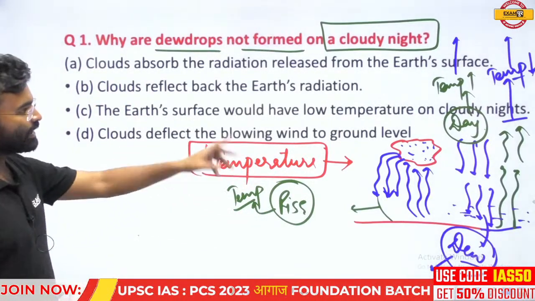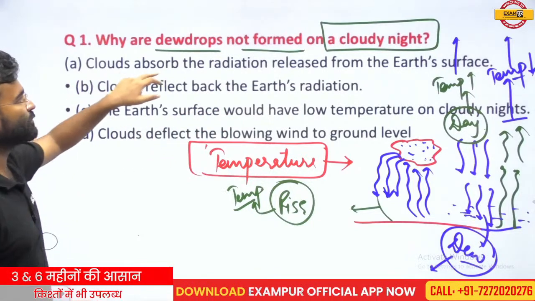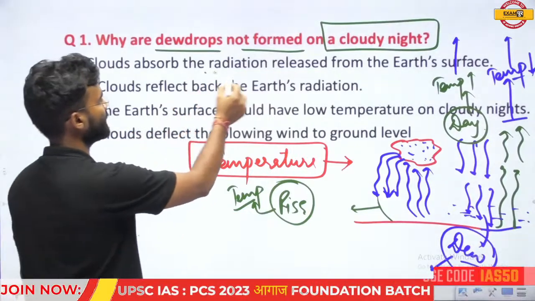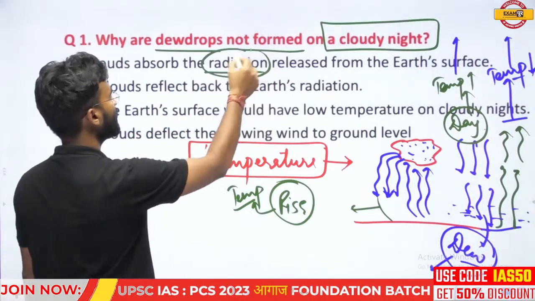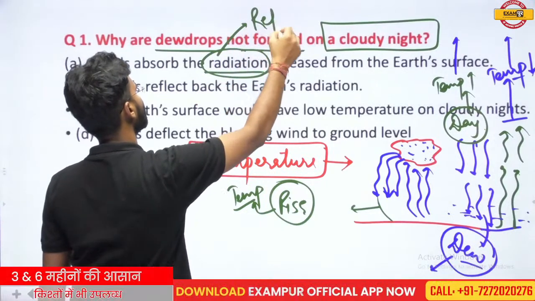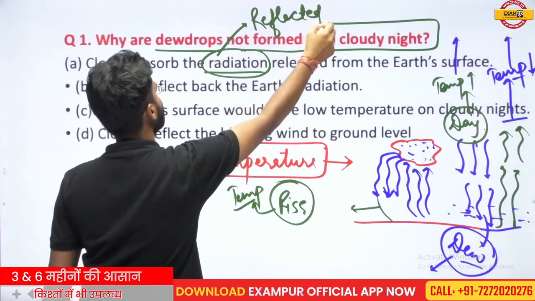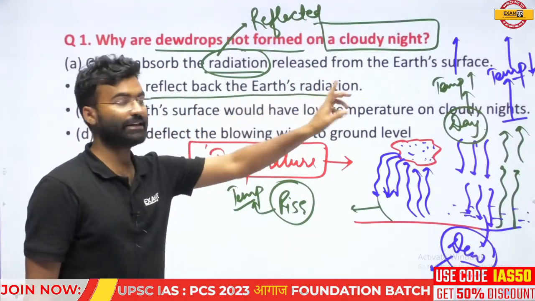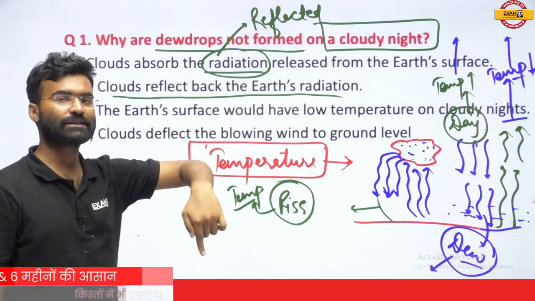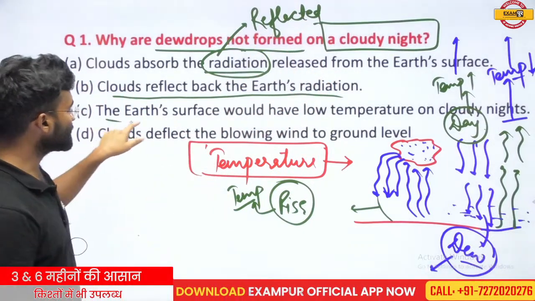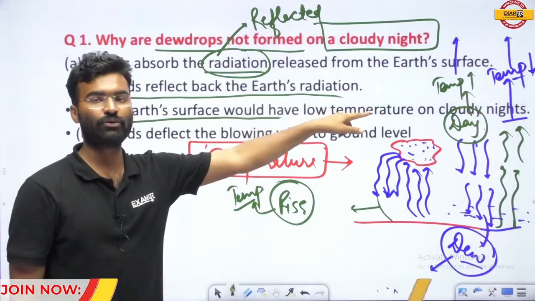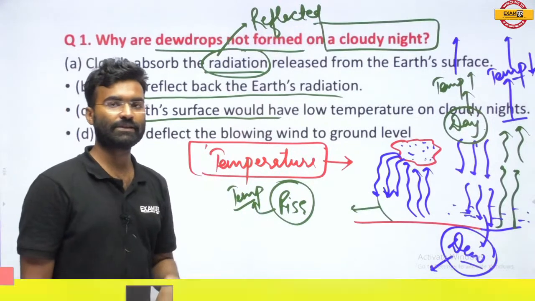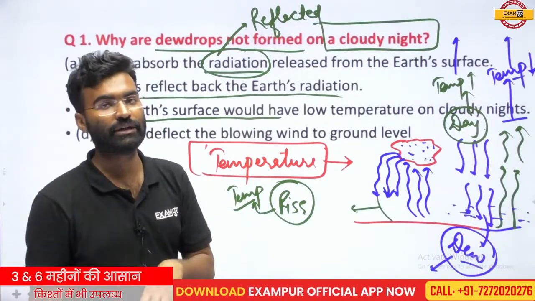So again, now read the statements. Clouds absorb the radiation released from the Earth's surface. No, cloud does not absorb the radiation released from the surface, but cloud reflects the radiation released from the Earth's surface again toward the Earth's surface. Clouds reflect back Earth radiation. Yes, clouds reflect back the Earth's radiation toward the Earth's surface. The Earth's surface would have low temperature on cloudy nights. No, Earth's surface does not have low temperature during cloudy nights.